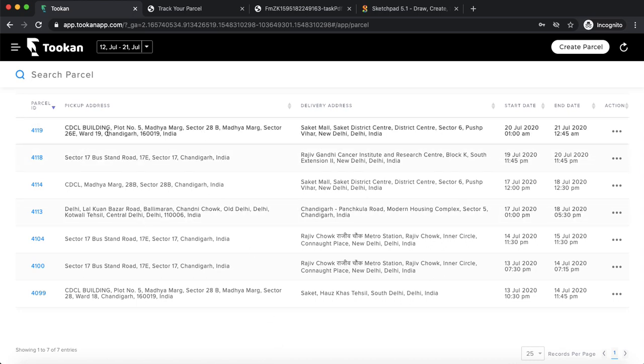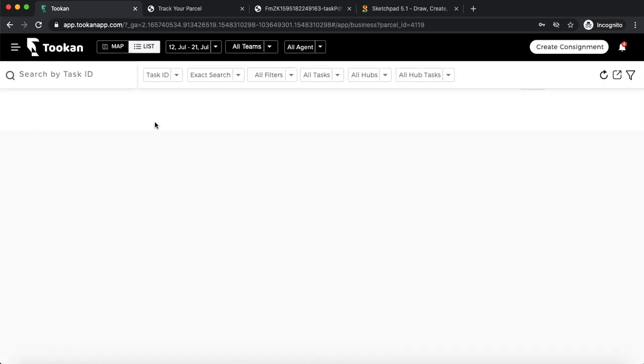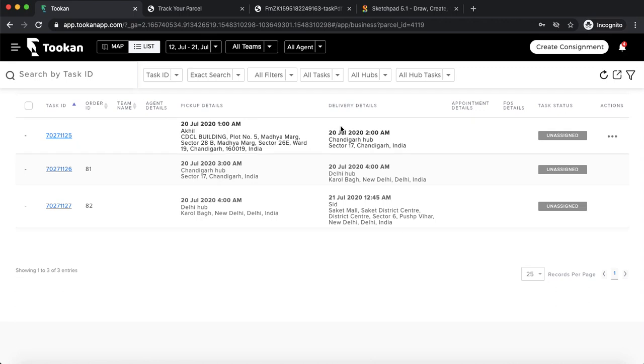This is the parcel created for me, right? So this is the parcel which I have created. If I select the parcel, I can see all those subtasks in which the whole journey has been divided. So I had created an order from this home location to this final destination, but this has been split into three subtasks. That is from my location to Chandigarh hub, to Delhi, and Delhi to the final location. Right. So this is the whole journey of a particular parcel.